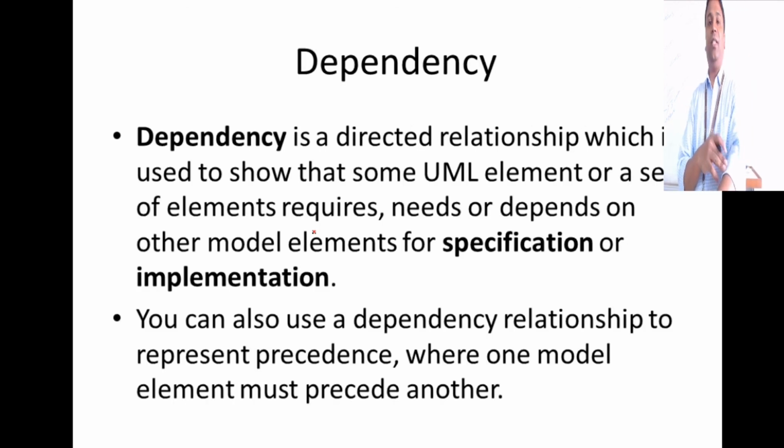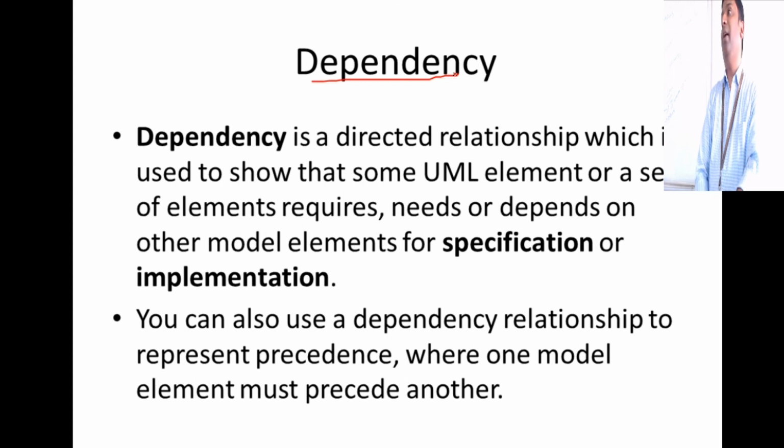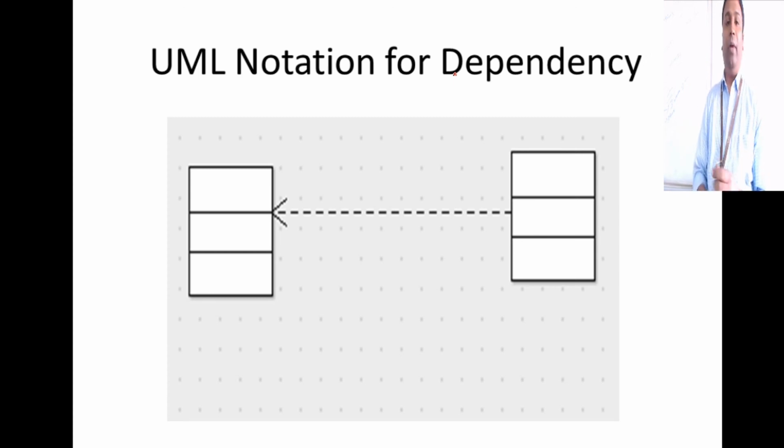The final relationship is dependency. With this we'll wind up. There's one more relationship called dependency between two classes. What is this dependency? How is it represented in UML? Say there is a class and this is another class. This class is dependent on this class.